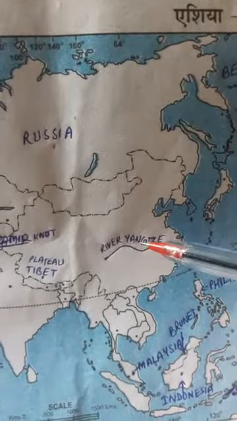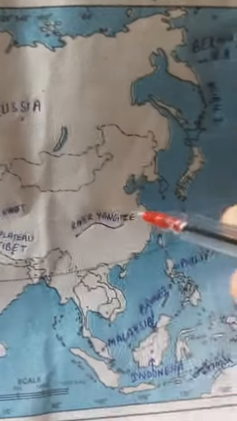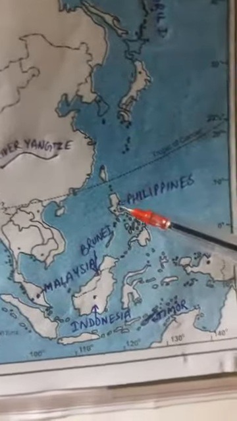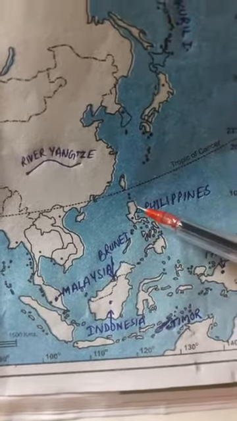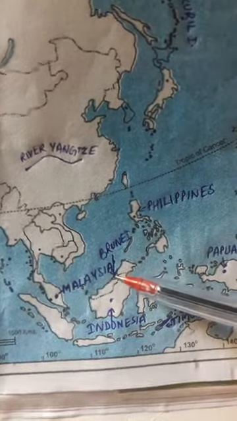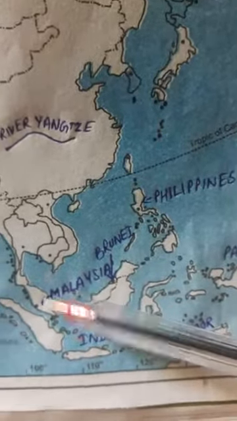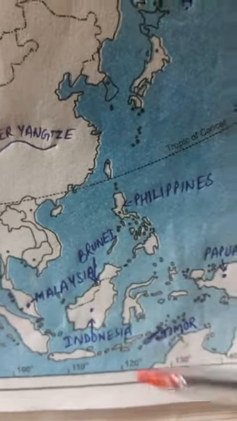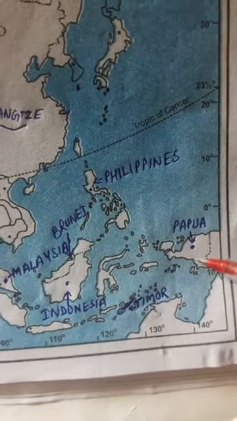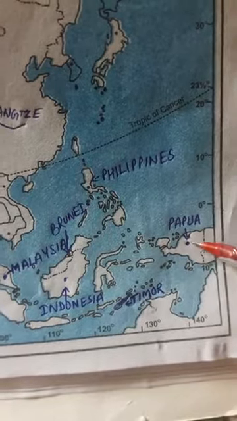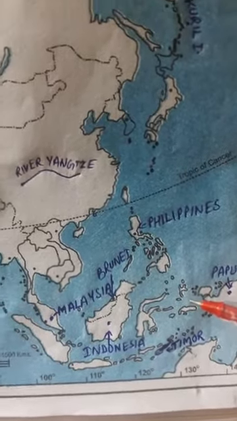Next are the countries that are a part of the Malay Archipelago. There are the Philippines, which you have marked earlier also, an island. Brunei is this much part, only this dot is Brunei. Next is Malaysia. This is Indonesia, Timor and Papua. This part is Papua. So these are the countries that are a part of the Malay Archipelago.